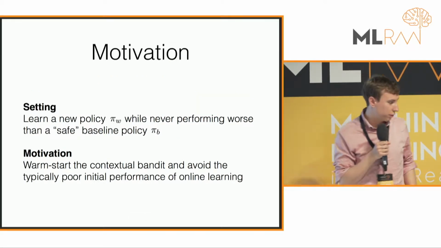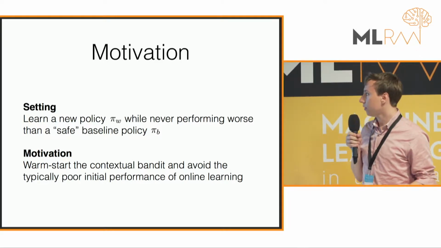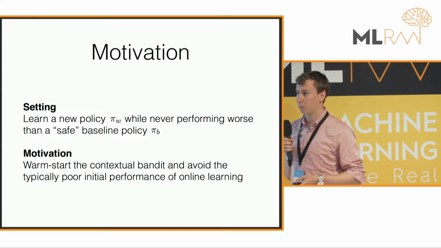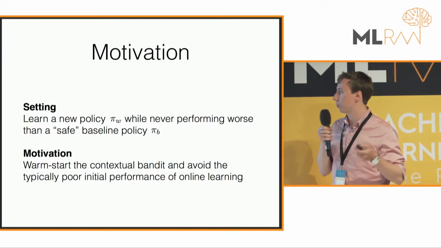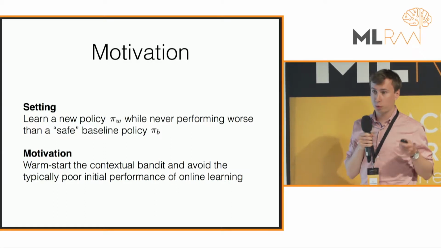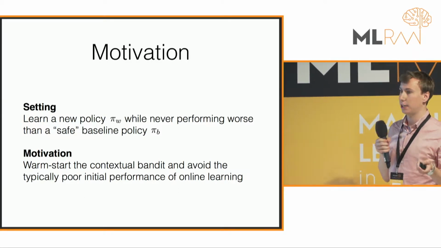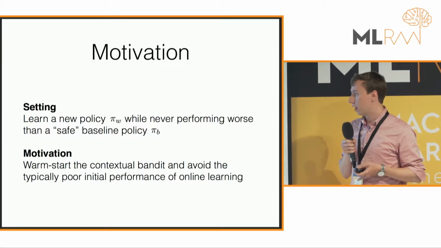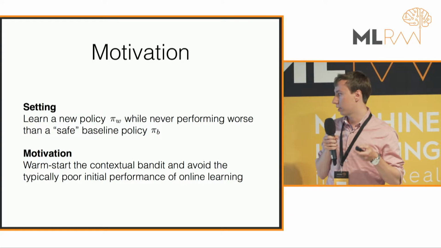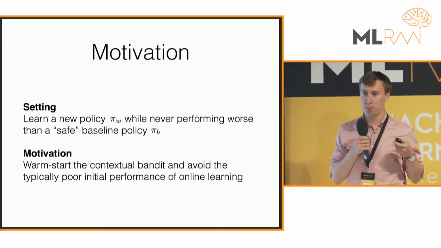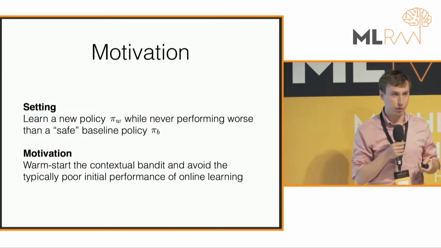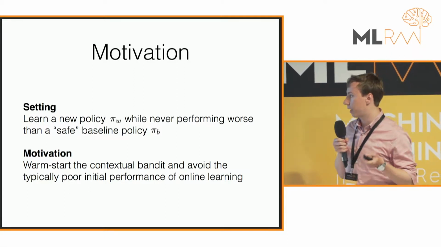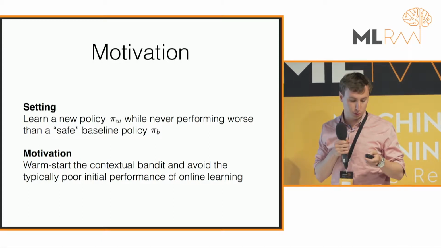To motivate this a little bit, our setting is that we want to learn a new policy, call it π_W, which is a parameterized policy with weights W. And we never want to perform worse than what we consider some safe baseline policy called π_B. The motivation is that we want to warm start the contextual bandit and avoid the typically poor initial performance during learning. When you start learning, you have a random policy, it will generate random actions, and that's typically bad. So we want to avoid this.